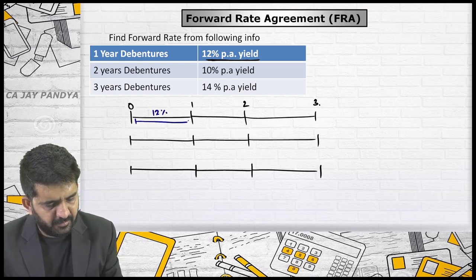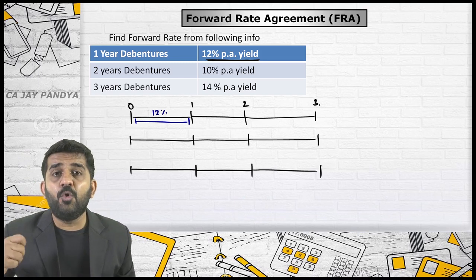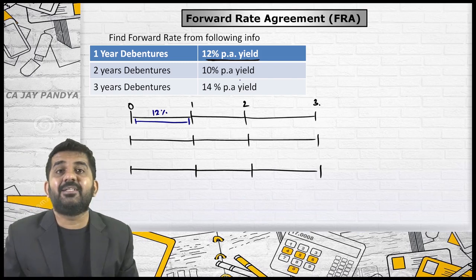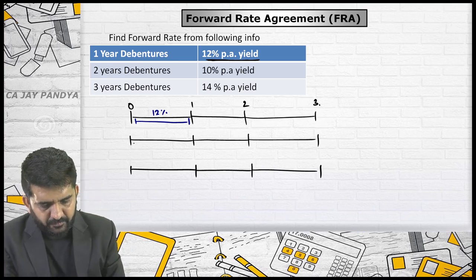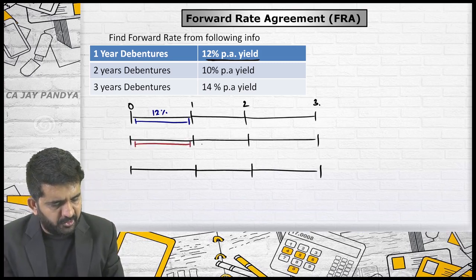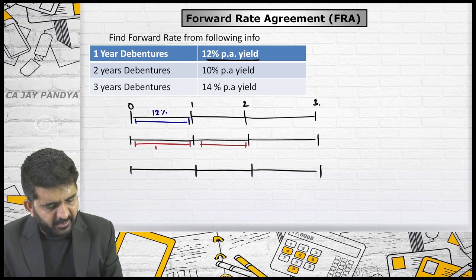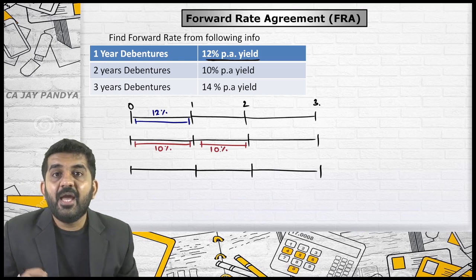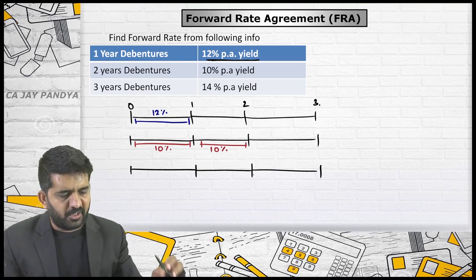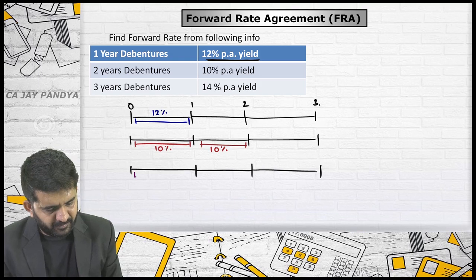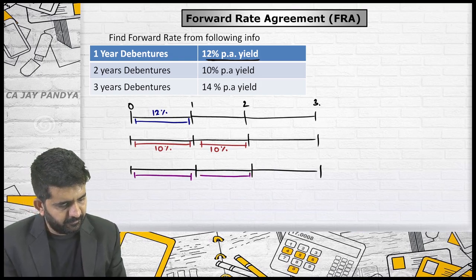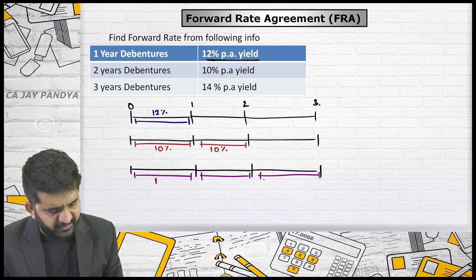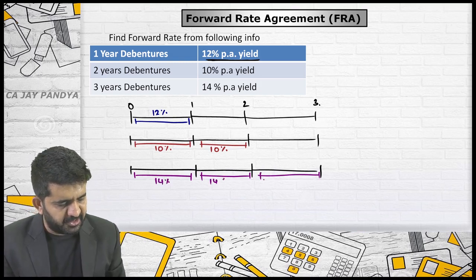If you want to borrow for 2 years, it is 10% per annum. And if you want to borrow for 3 years, it is 14% per annum.